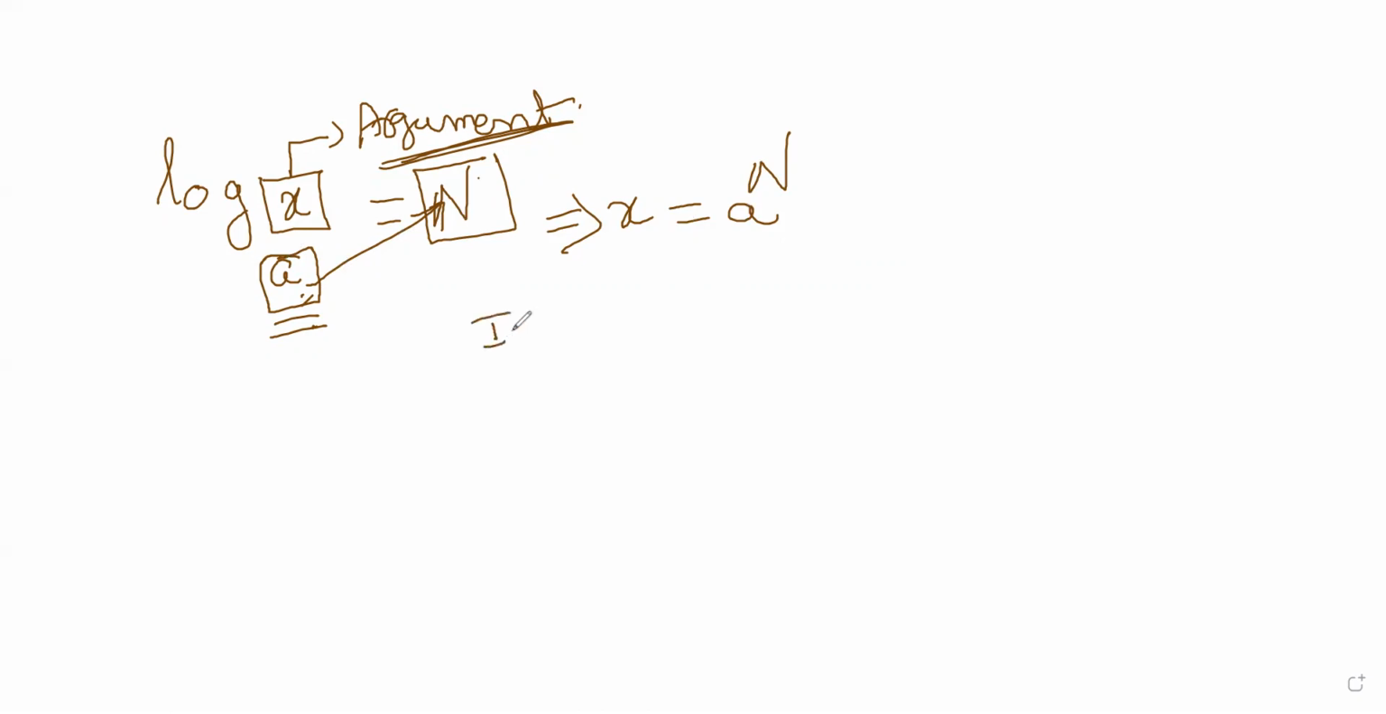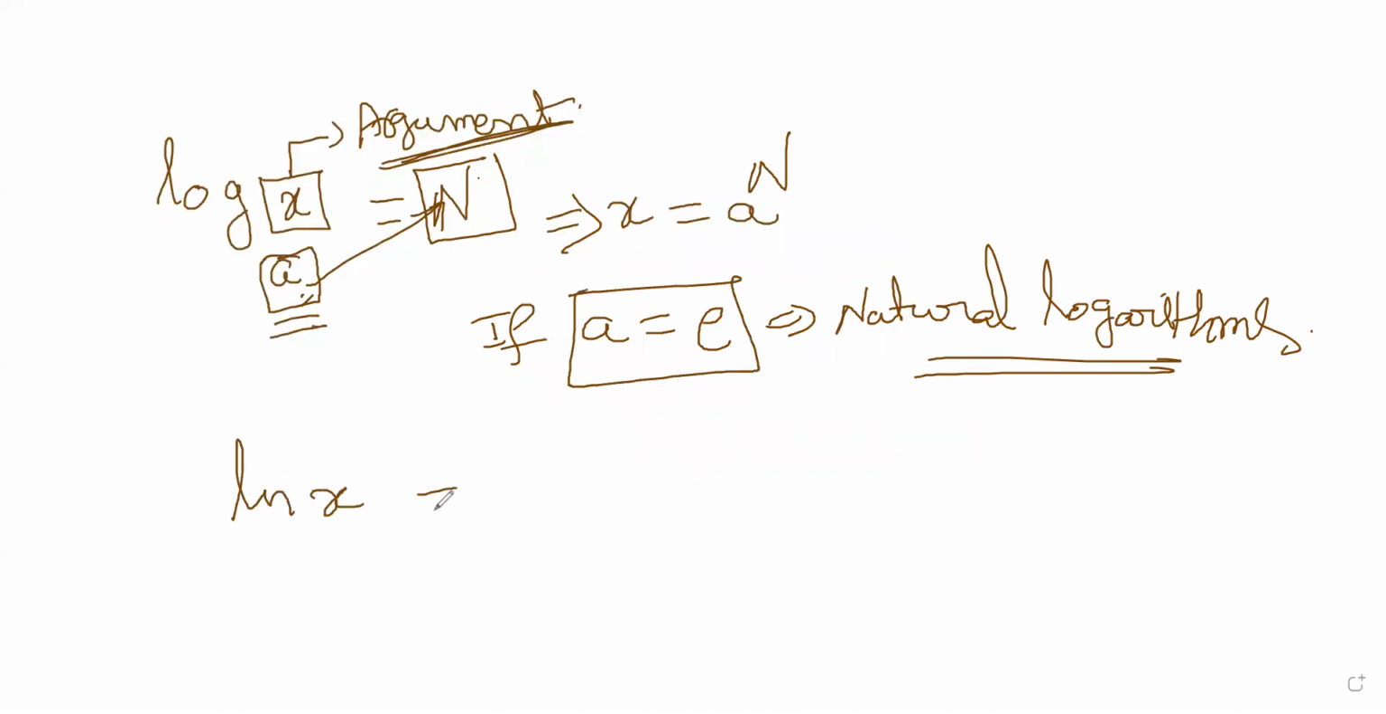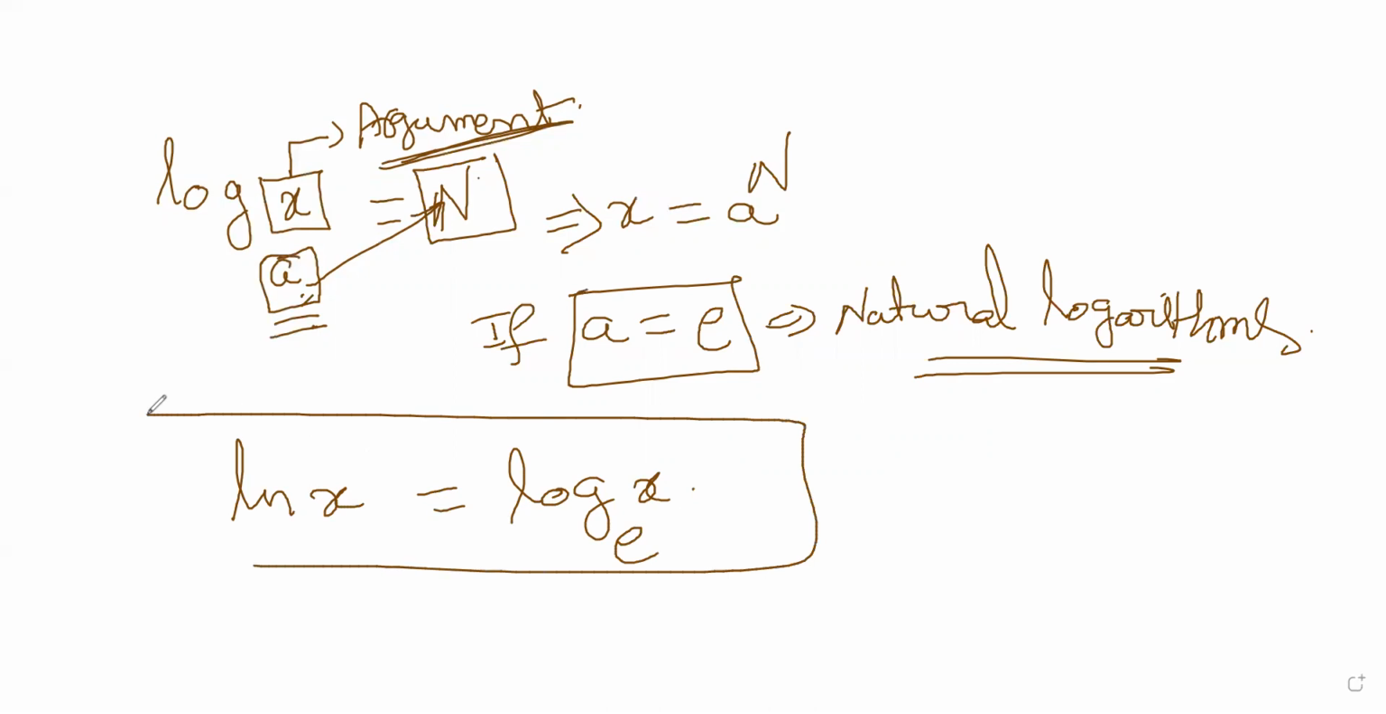So if a is equal to e, these are called natural logarithms. Natural logarithms are those whose base is e. They are written as ln x, that means log x to the base e. This is what we use in limits. All the limits are used with this. In this kind of condition, the base will be e.